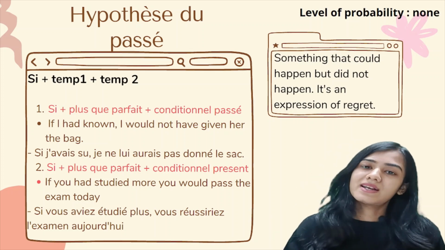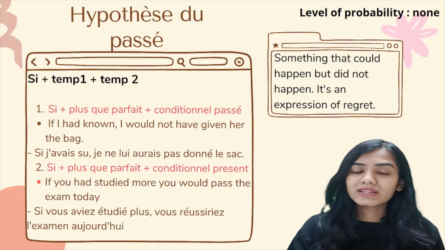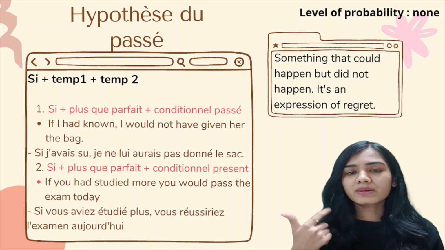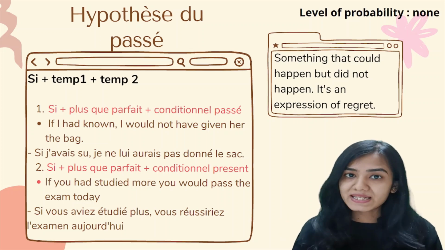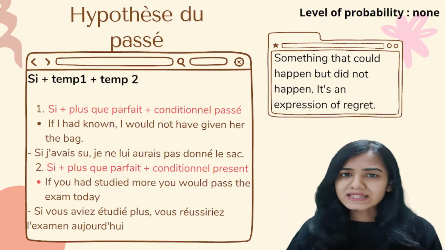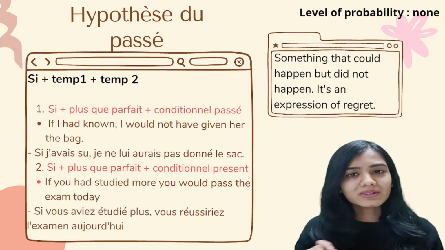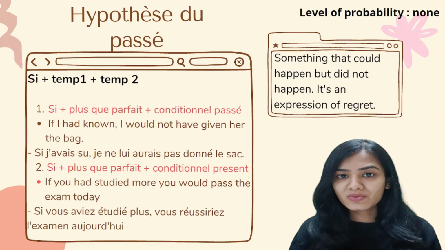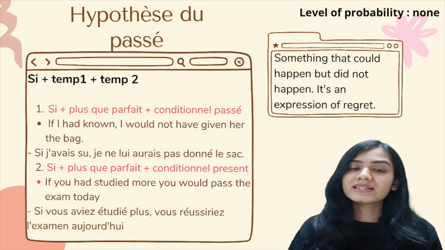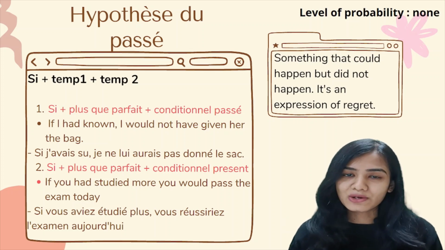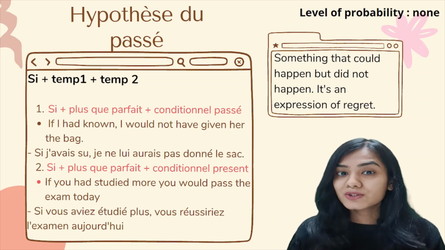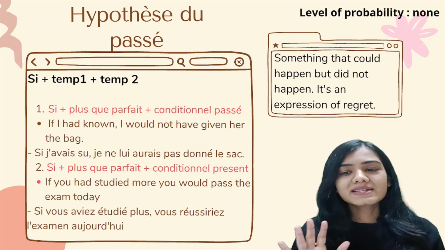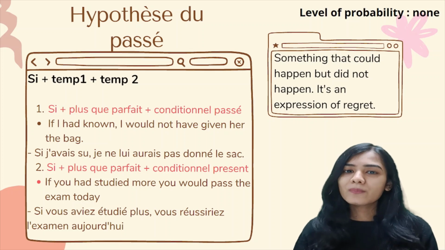Okay? So I hope this is clear with you all, how do we make sentences using hypothèse du futur, hypothèse du présent and hypothèse du passé. Sit down, go through this entire video once again, note down the different points, note down the different combinations and the different situations in which we are going to make the sentences using this hypothèse and try making a few sentences of your own. Once again, if the topic is not clear, I would suggest you to go through this entire video once again because it's really easy to understand and I hope that you like the video.